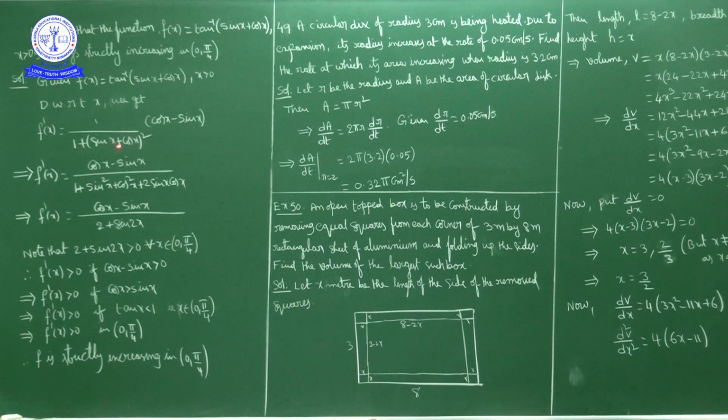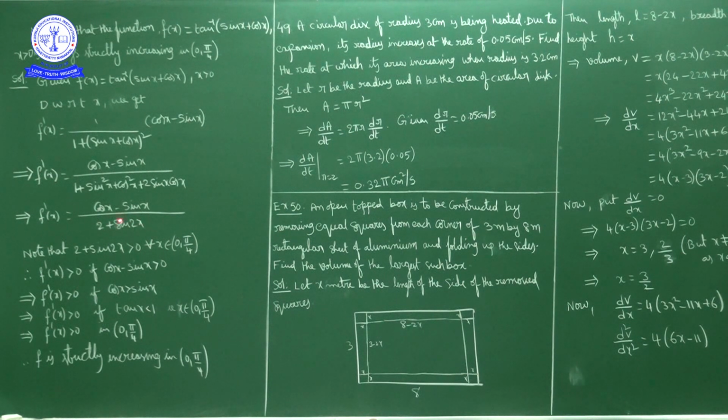Now for the denominator, expand sin x plus cos x whole square. a plus b whole square is a square plus b square plus 2ab. Sin square x plus cos square x is 1, so 1 plus 1 is 2, plus 2 sin x cos x is sin 2x, so 2 plus sin 2x. So the denominator is 2 plus sin 2x, and the numerator is cos x minus sin x. So f dash of x equals cos x minus sin x upon 2 plus sin 2x.